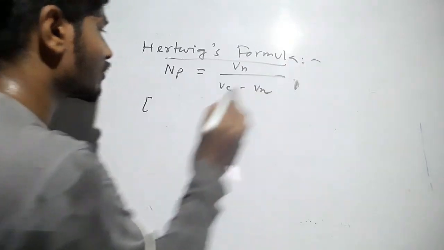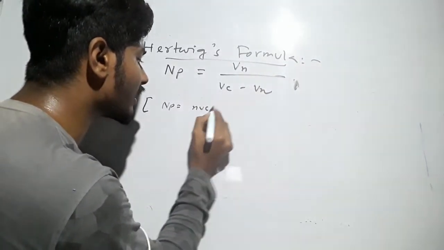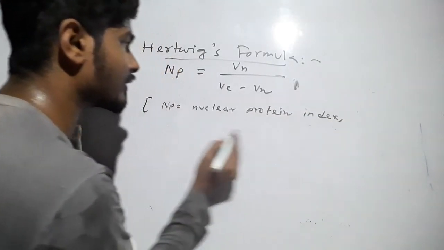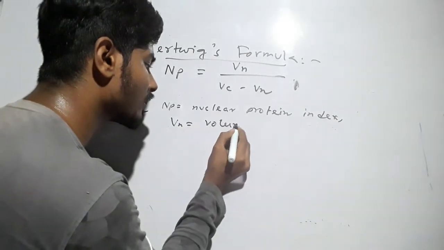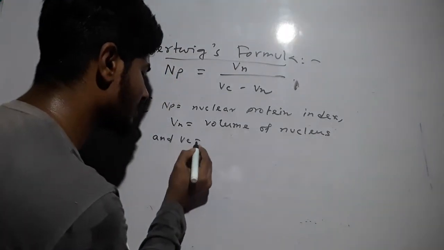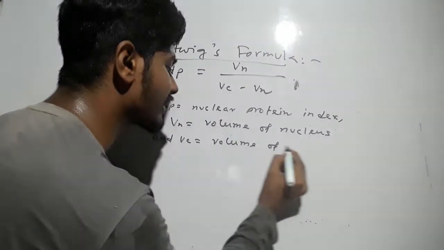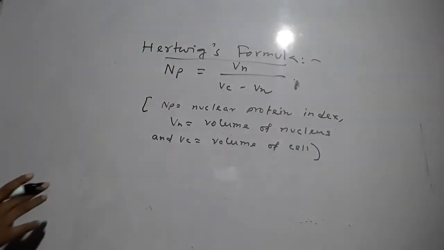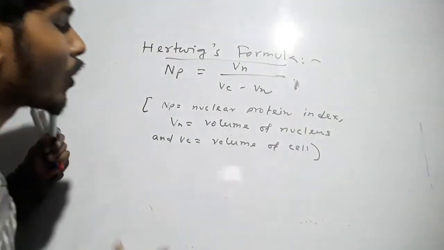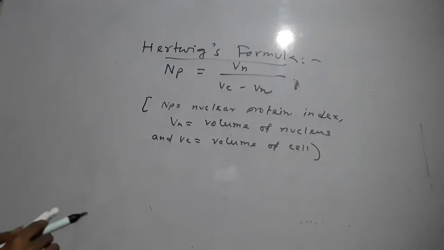Here NP is the nuclear protein index, Vn is equal to the volume of nucleus, and Vc is equal to the volume of cell. So from this formula we can derive a relationship between the nuclear volume and the volume of the cell, and this is very helpful in determining the shape of the nucleus. Now we will talk about the ultrastructure of nucleus.